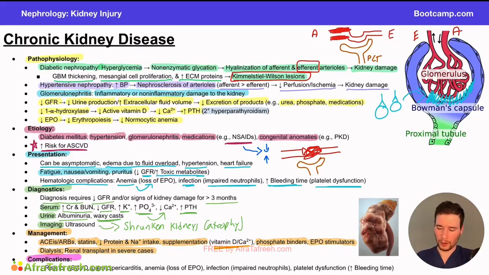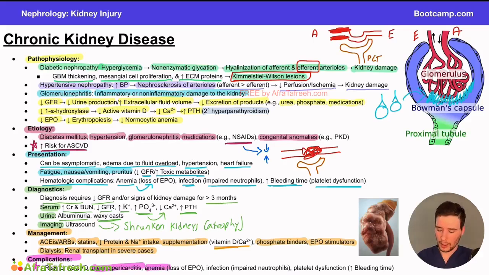So we already talked about one of the primary ones, which is the increased risk for cardiovascular disease. This has a lot to do with the damage to the kidneys itself, but also a lot of the comorbidities that patients can have as well. Patients are going to have an increased risk of uremic pericarditis because of the increased urea levels, right, we're not filtering this substance. It can actually build up around the heart and create a picture of pericarditis where patients can present with chest pain due to this.